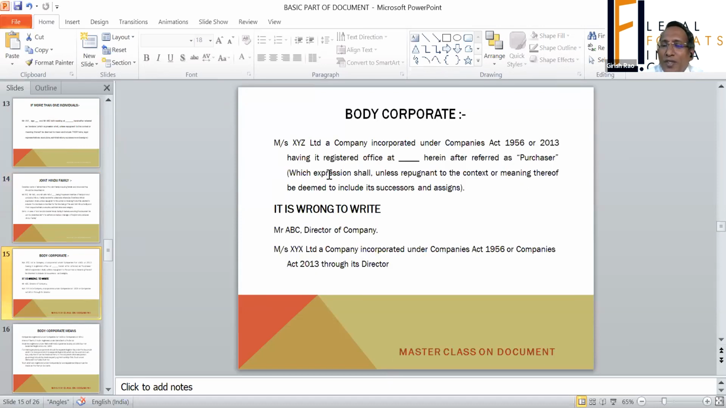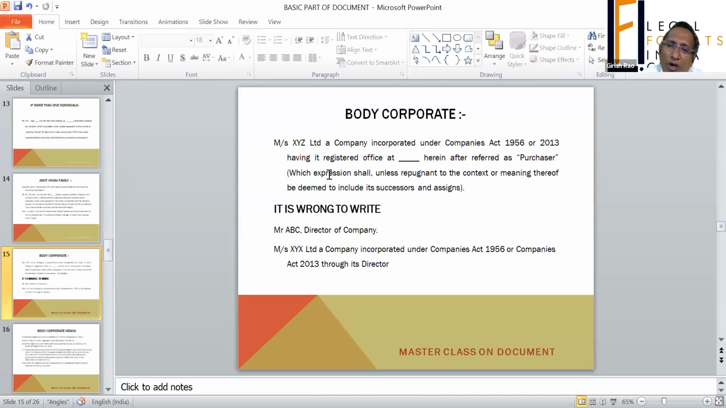Now, this is one of the issues where everyone comes with some different idea. When it comes to a body corporate, it should be written as XYZ or ABCD company incorporated under the Companies Act 1956 or 2013, or whichever act the body corporate is formed under.